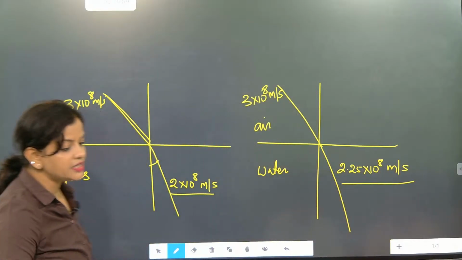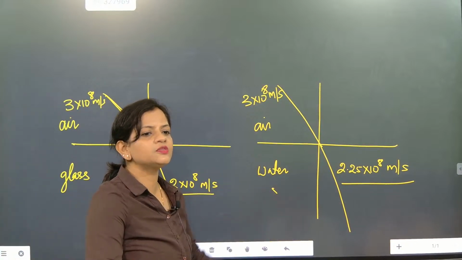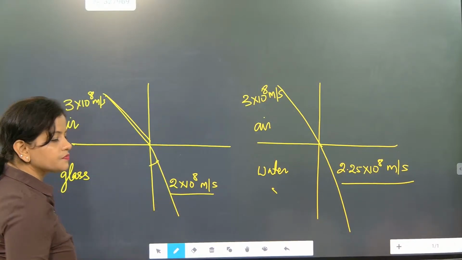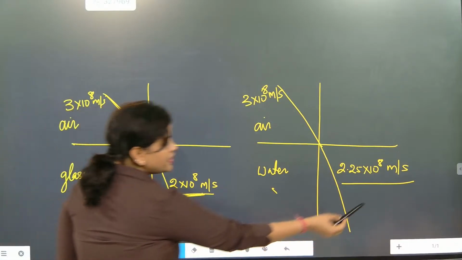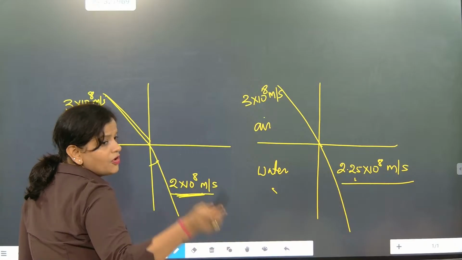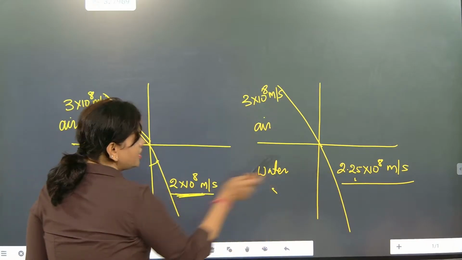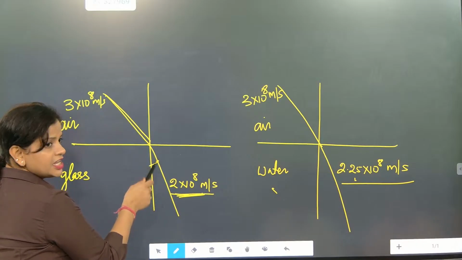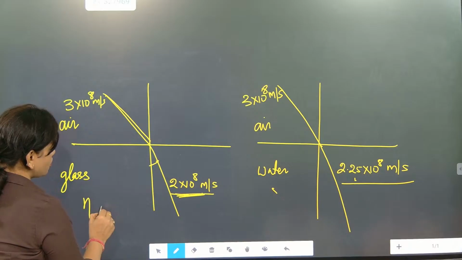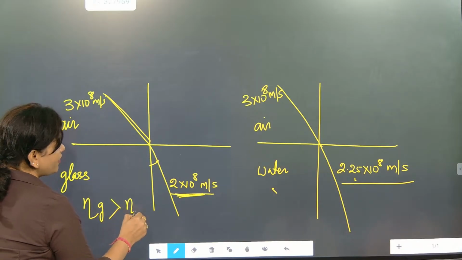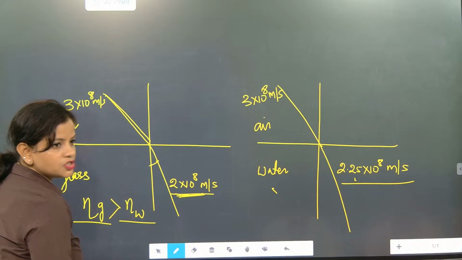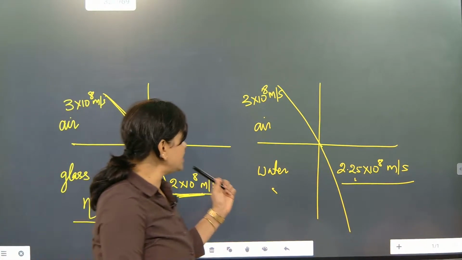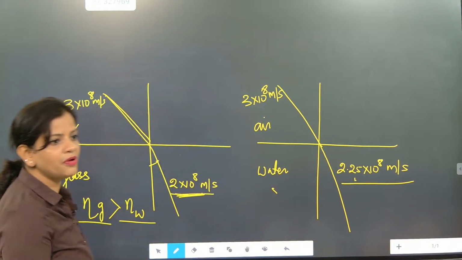So where is the bending exactly visible more? Where is bending more? Bending is more in glass. See, the speed changes. The speed of light is more in water than in glass. So where is bending more? Glass. So since bending is more in glass, the refractive index of glass is more than the refractive index of water. Understood? So the speed is more here and the speed changes less, so here bending is less, and here bending is more. You have to remember this.